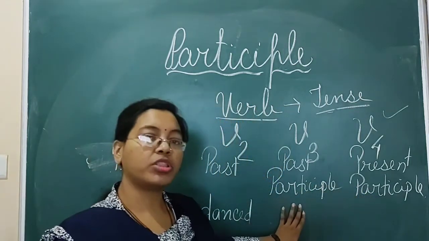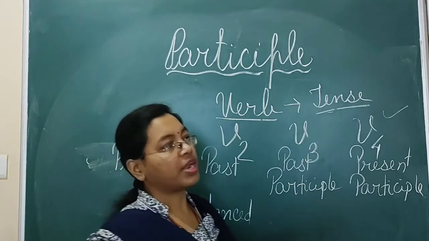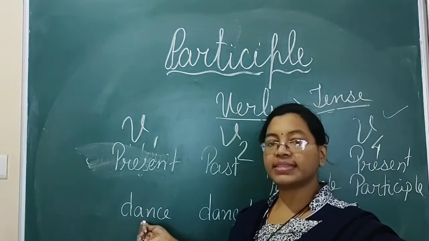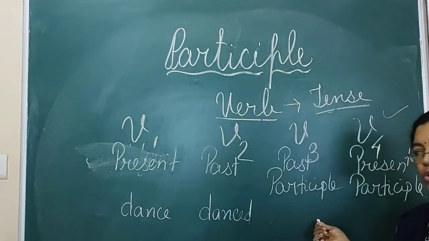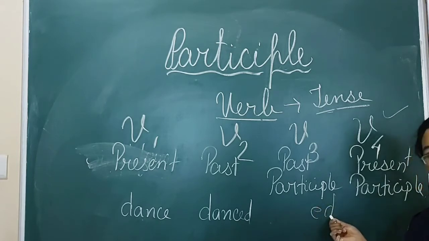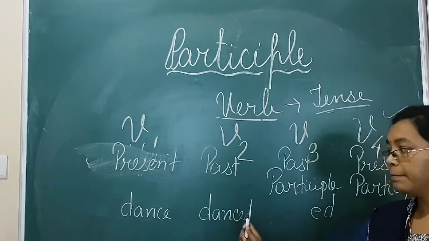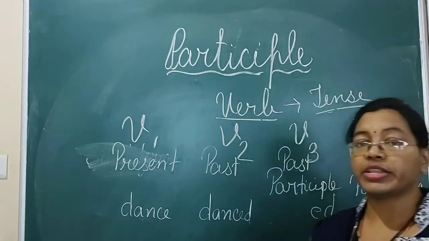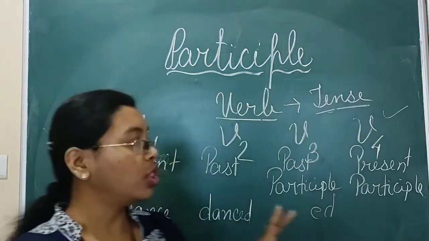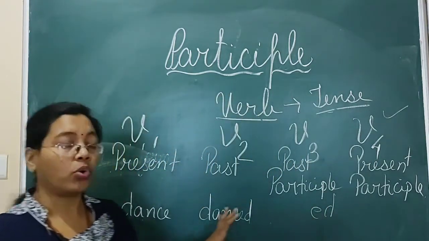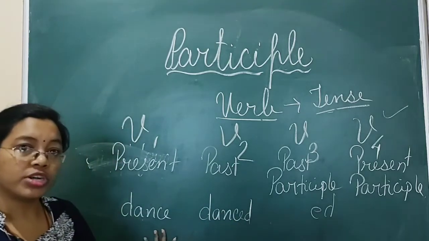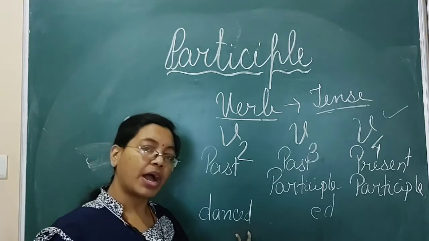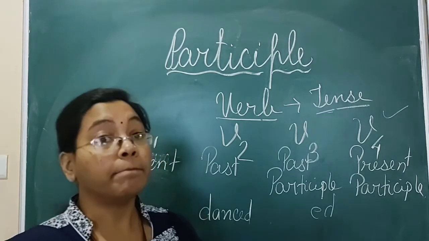Now we will speak about the past participle. This past participle, you have to keep in mind that this is there: dance, danced, danced. Here also the ed form will come. Bake, baked, baked. Regular verbs, always keep it in mind that in regular words all the three forms will be same. Only the ed form will be present. To that present word, if we put the ed form, then it will become past and past participle. But